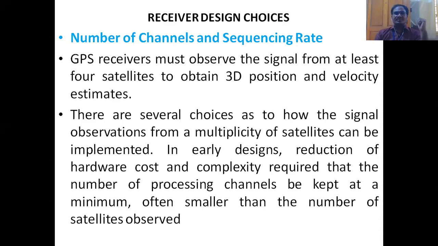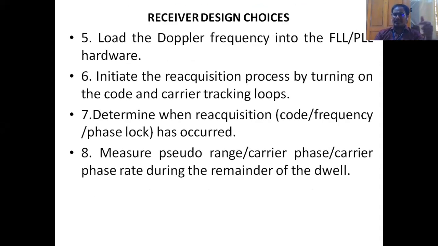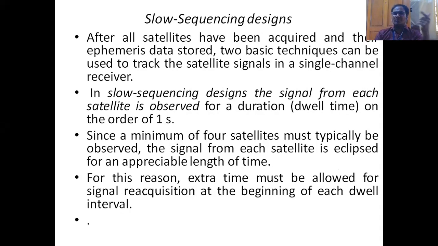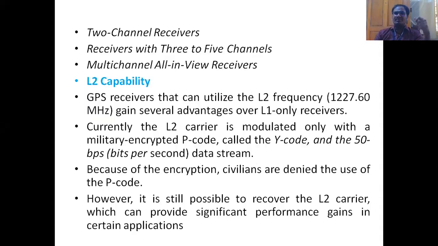Right. So the number of channels and the sequencing rate, this we have completed. The number of channels may be 2 channels, or 3 to 5 channels, or multiple channels. What is the process used? There are 8 steps in the receiver design: single channel receivers, multi-channel receivers, 2 to 3 channel receivers, and what are the different sequencing designs. And next, capability of the L2 signal.